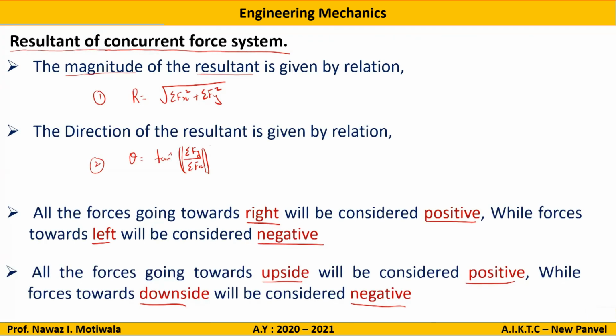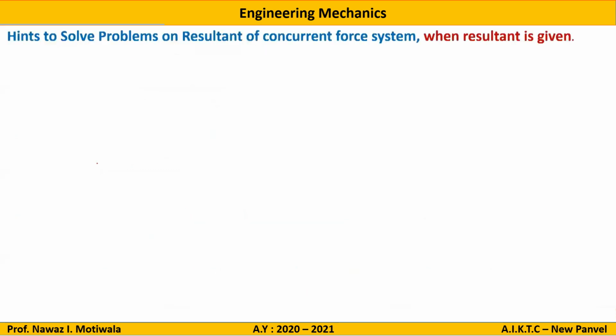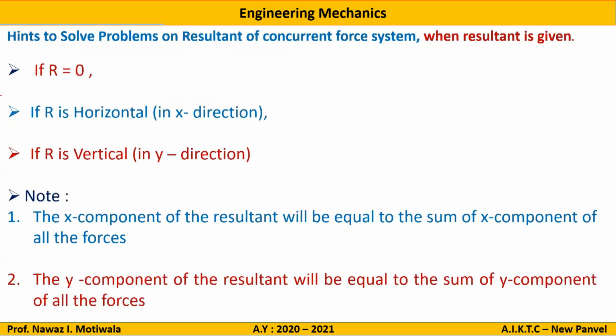Moving forward, this was all about how to find the resultant of a given concurrent force system. Now there is another case wherein the resultant will be given to you and you will be required to find the unknown force. For that, if the question says find the force such that the resultant is 0, we will use summation Fx is equal to 0 and summation Fy is also equal to 0, as the resultant is 0.